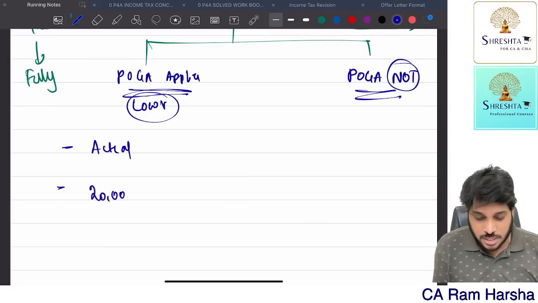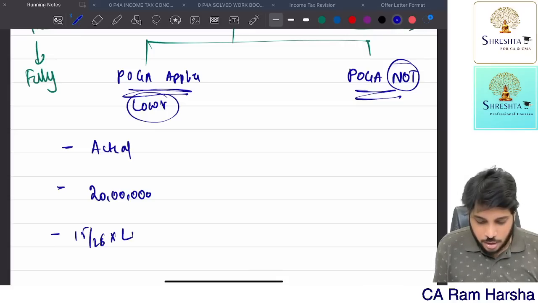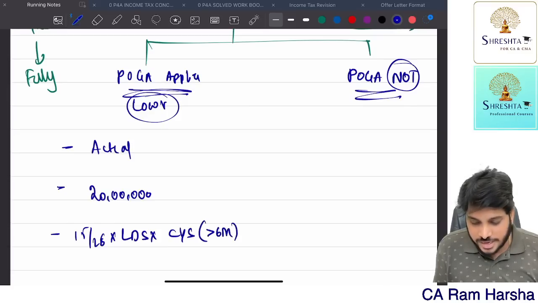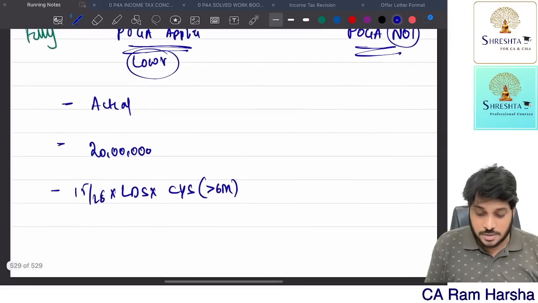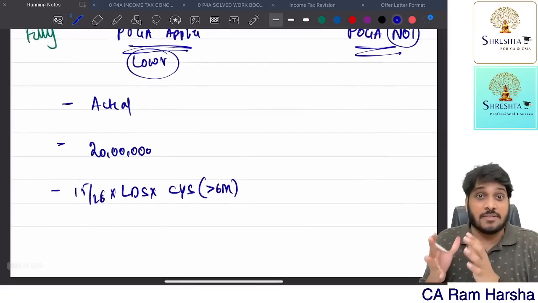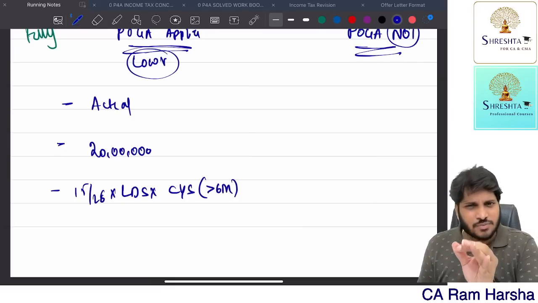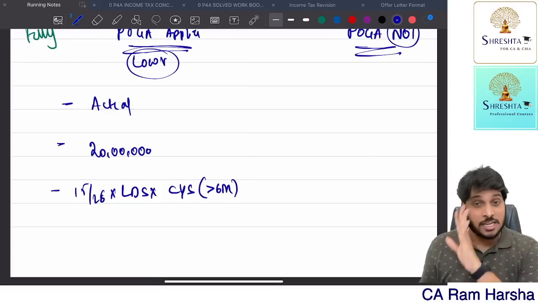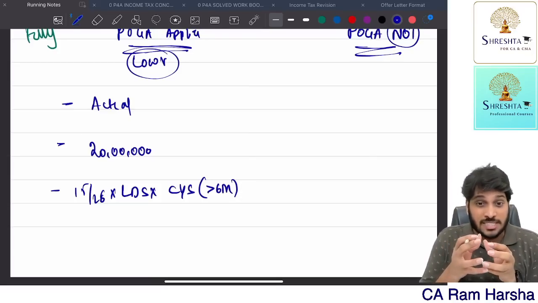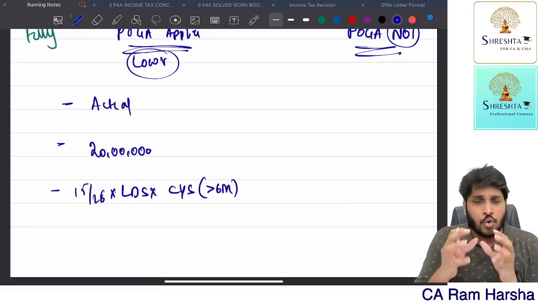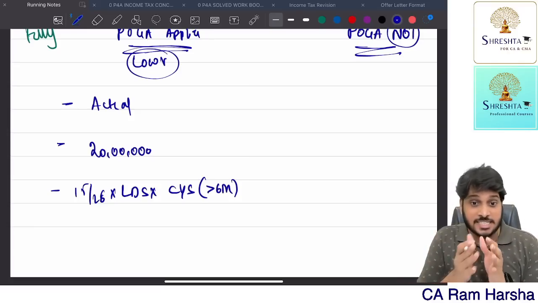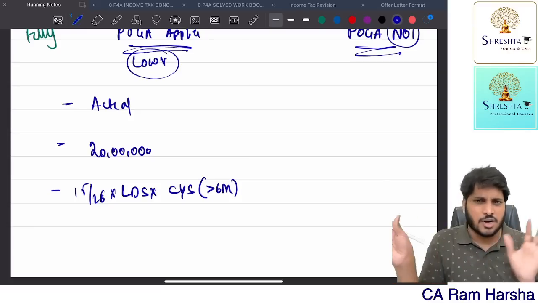Second, the statutory limit of exemption is 20 lakh. Third, 15/26 into last drawn salary into completed years of service or part thereof in excess of 6 months. What does it mean? Suppose an employee completed 30 years 7 months, it is treated as 31 years. If an employee completed 30 years 5 months only, it is treated as 30 years only. So if an employee has completed more than 6 months in a year, it is treated as a full year. Otherwise, it is treated as no year at all.